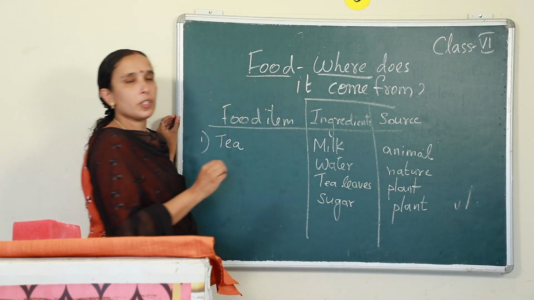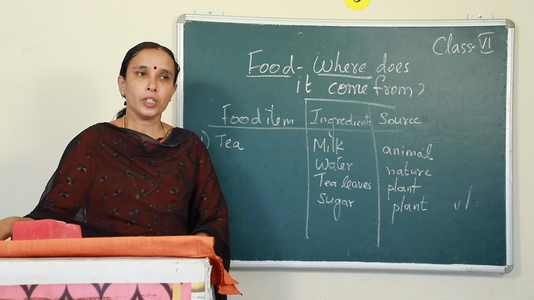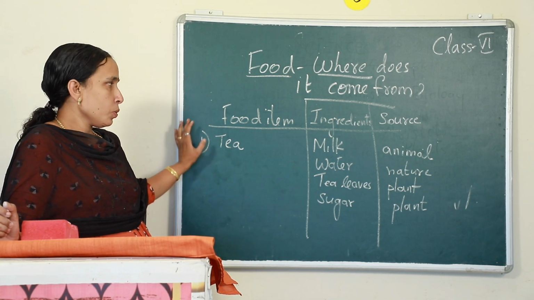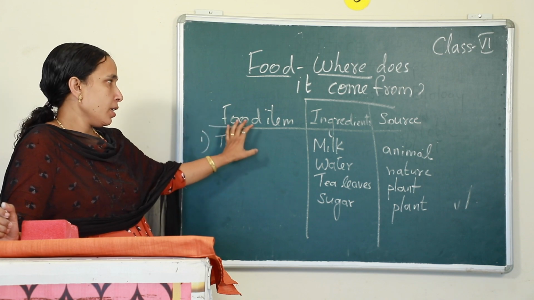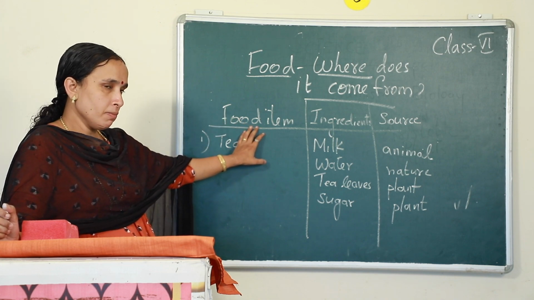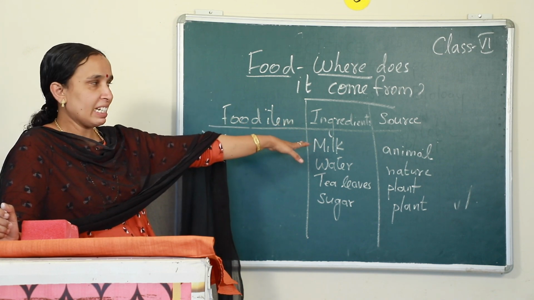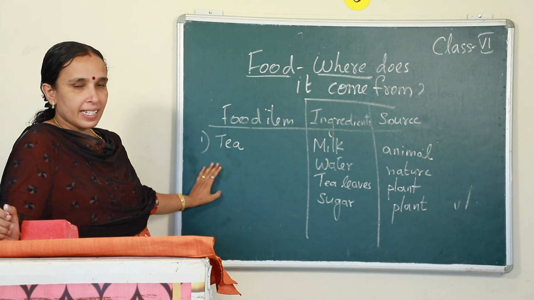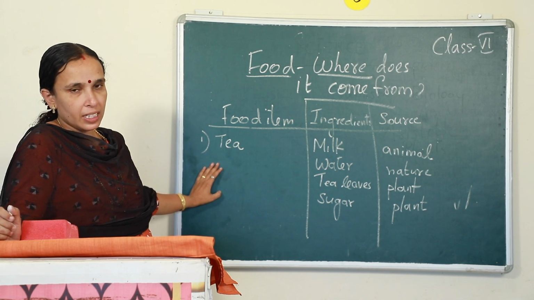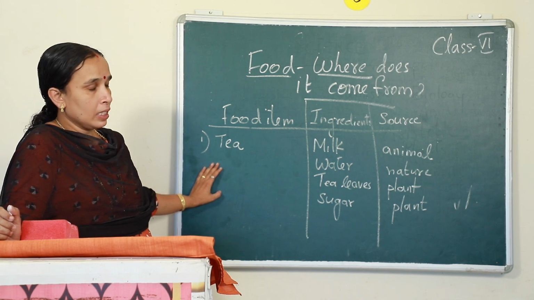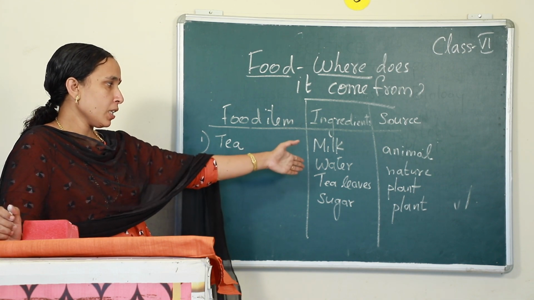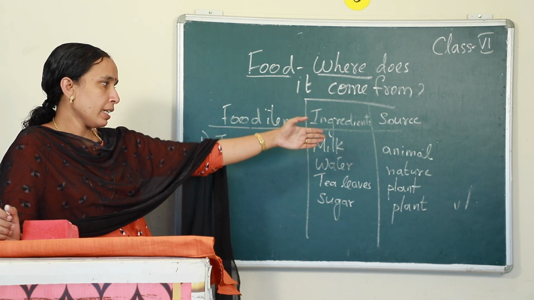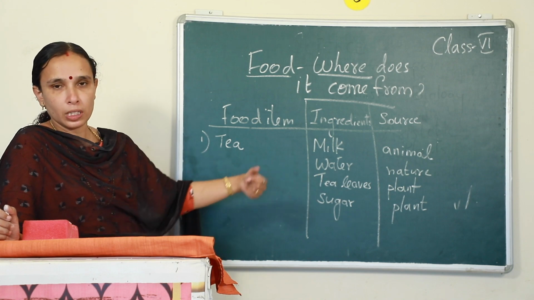In this way, write this one first. You make 3 columns. In one you write the heading food item, in another column you write ingredients, and in the other column you write source. So, first write the example of tea. What are the things you need to make tea? The ingredients are milk, water, tea leaves and sugar. And from where do you get the milk, water, tea leaves, sugar?